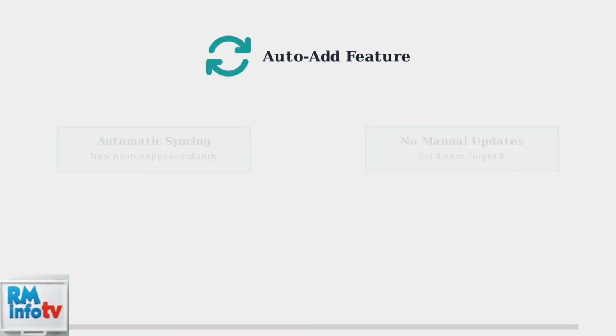The Auto Add feature is the key to keeping your Aura frame automatically updated with new photos. When enabled for an album, it syncs that album with your frame, ensuring any new photos you add to the album automatically appear on your frame.